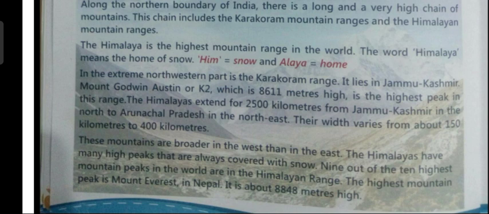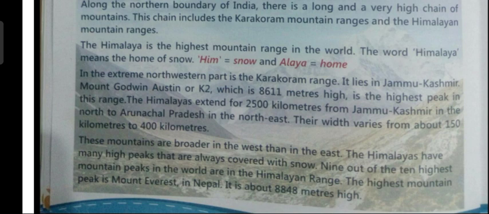Now, just below the Karakoram range lies the Himalayan mountain range. It starts from Jammu and Kashmir in the north and goes up till Arunachal Pradesh in the northeast. The total distance of the Himalayas is 2,500 kilometers.